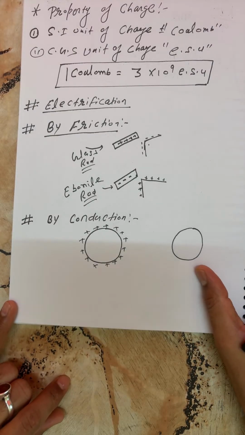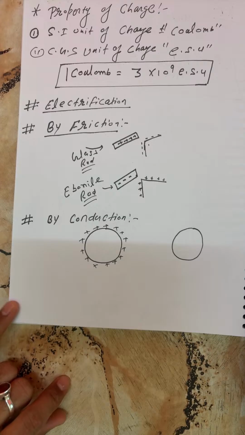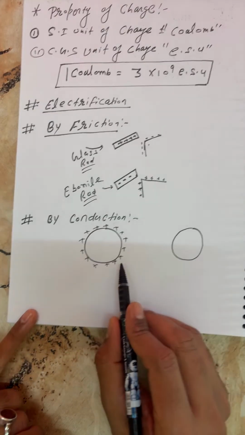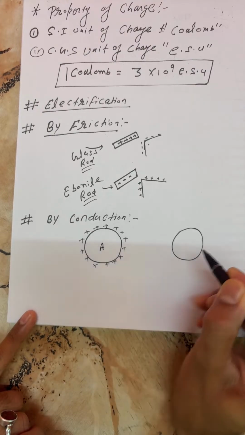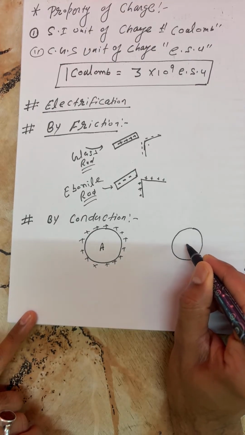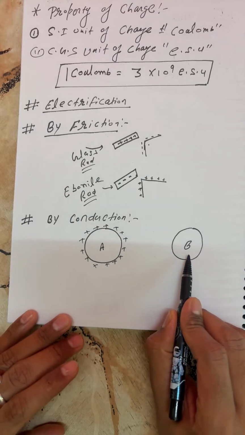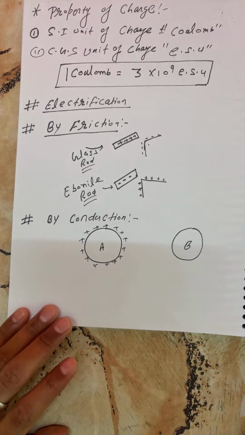Let us suppose this is body A, and this is B. I want to charge body B with body A.